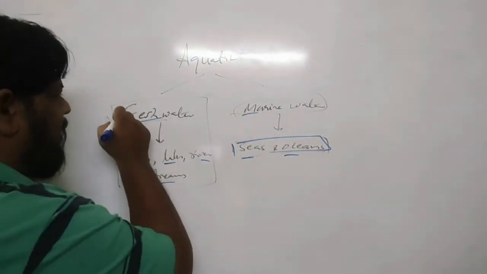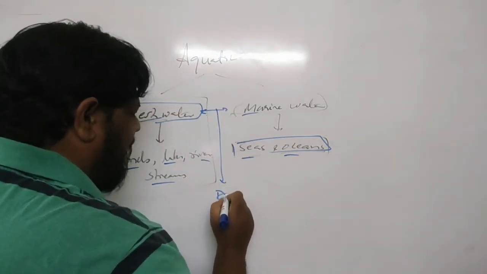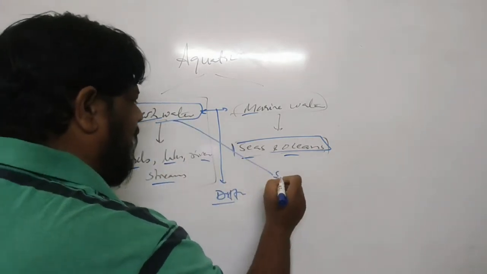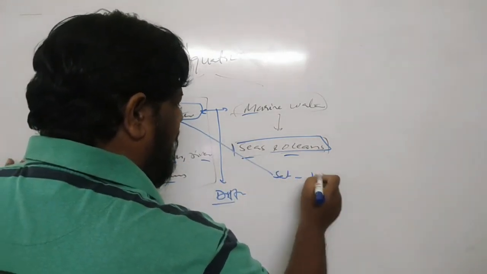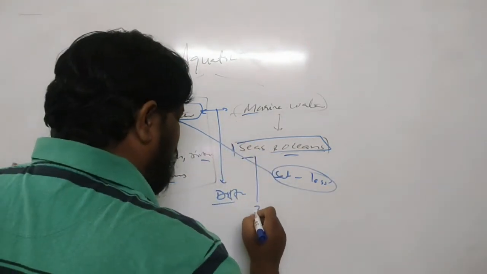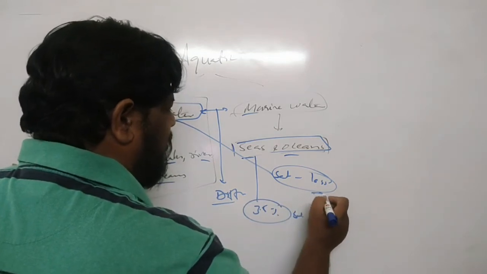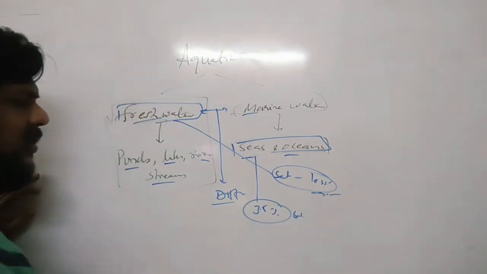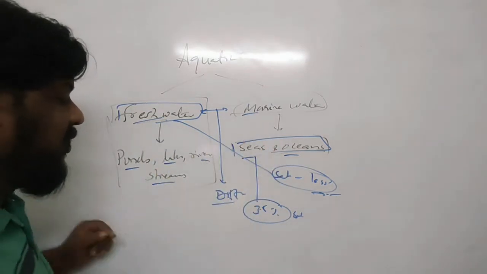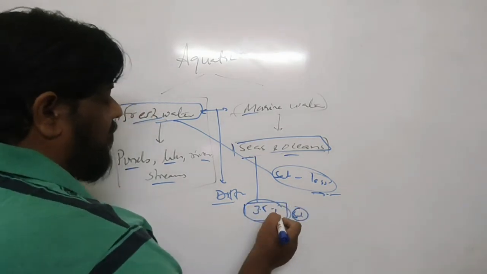If you see this freshwater and marine water ecosystem, they both are completely different from each other. In the freshwater, the salt content is very, very less. A negligible amount of salt content is present here. But in the seas and oceans, around 3.5% of salt is present. Only some 1% or less is present in the freshwater ecosystem. But when you come to the seawater, there's almost 3.5% of salt present in the water.